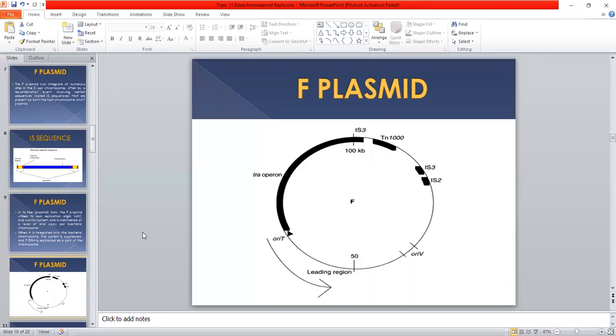This is the structure of the F plasmid. Here is the replication origin, and here is the origin of transcription. Here are the three IS sites in this plasmid: IS1, IS2, IS3, and the whole size of this F plasmid is about 100 kilobases. And this is the region which has certain genes responsible for the integration of the F plasmid into the bacterial genome.